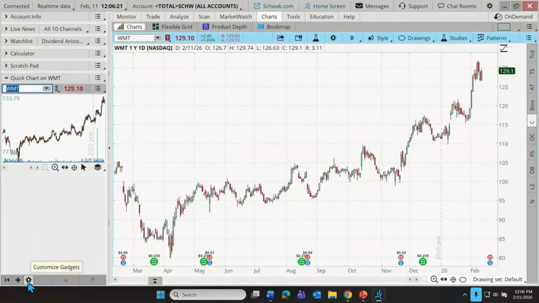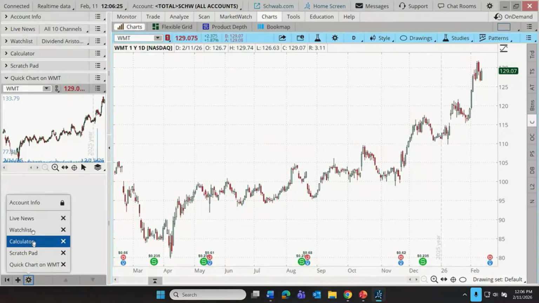We can also reorganize the gadgets by clicking on the little gear down here at the bottom called Customize Gadgets. And you can see here they are in their order. Live news first, watch list second, calculator third, and so on. Well, these can be reorganized by click and drag feature. So we'll click on, let's say, the calculator, which is right now below the watch list. How about we want to display that above the watch list? So I'm just going to click and drag that up, and now it's above the watch list.